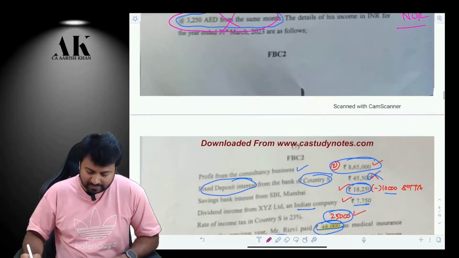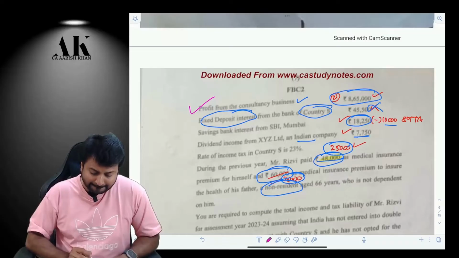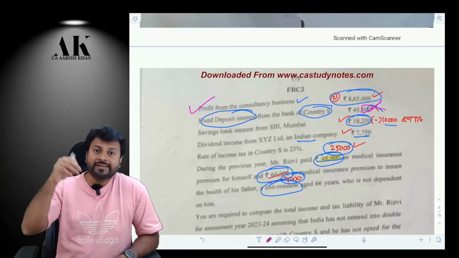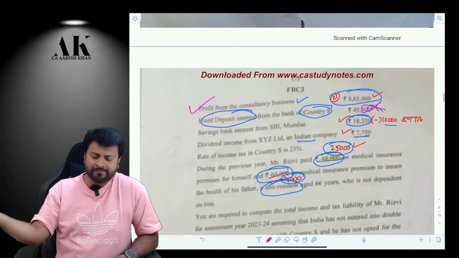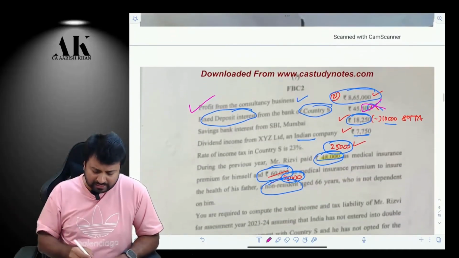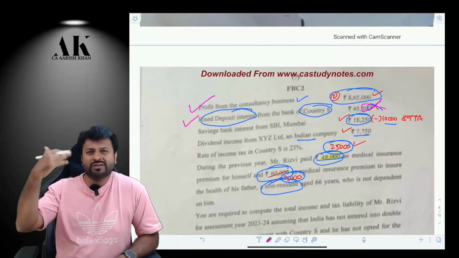So what is taxable in India? The profits from consultancy business are taxable. This fixed deposit is not taxable. Again, you can assume that it is received outside India. You can also assume that it is received in India, but accrued, it is outside India only. This salary accrued outside India. This rent accrued outside. There is no doubt about accrual. This FD interest accrued outside India. There is no doubt about accrual. There is a doubt about receipt. Assume that it is received outside India.